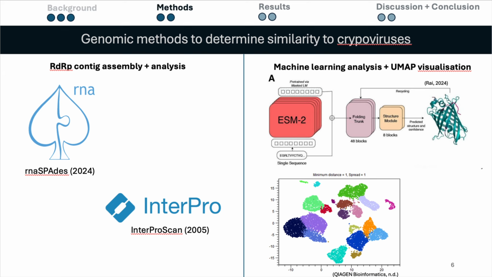and through this we can verify whether or not our virus has the same length and number of open reading frames as a partitivirus should, and if it shares any conserved segments with known cryspoviruses. Secondly, for machine learning analysis, I used a pre-trained model that can pick up sequential and structural intricacies of the RdRp sequences, and we can then visualize whether cryspoviruses are similar to the virus through clustering on a UMAP plot.